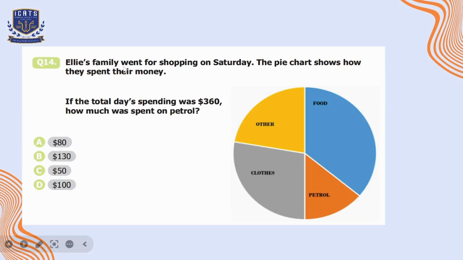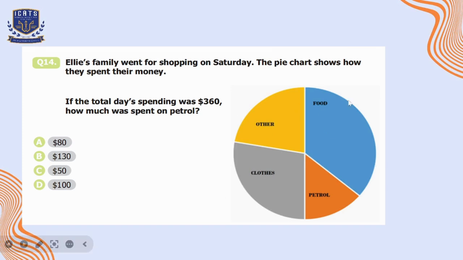Question number 14. Alice's family went for shopping on Saturday. The pie chart shows how they spent their money. If the total day's spending was $360, how much was spent on petrol? So as we can see, they spent $360 on Saturday, and there are 360 degrees in a circle.